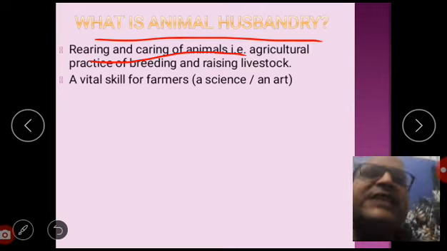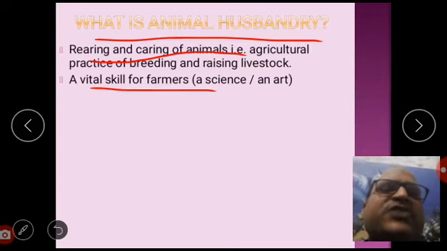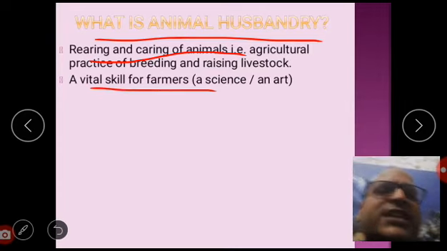It is a vital skill for farmers, and it may be treated as a science as well as an art. Buffaloes, cows, pigs, horses, cattle, sheep, camels, goats, poultry farming, fisheries, etc. are included in animal husbandry. We rear and care for these animals.